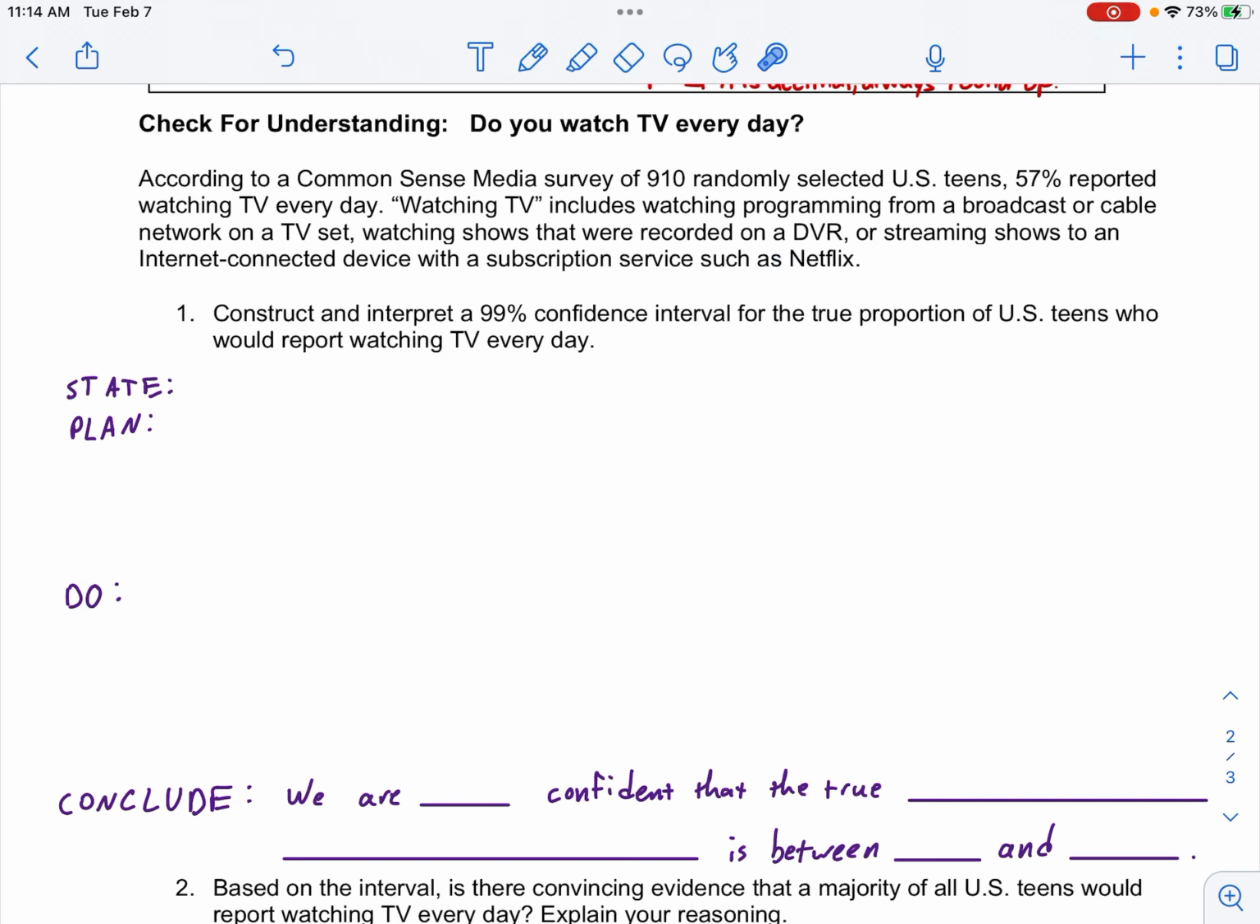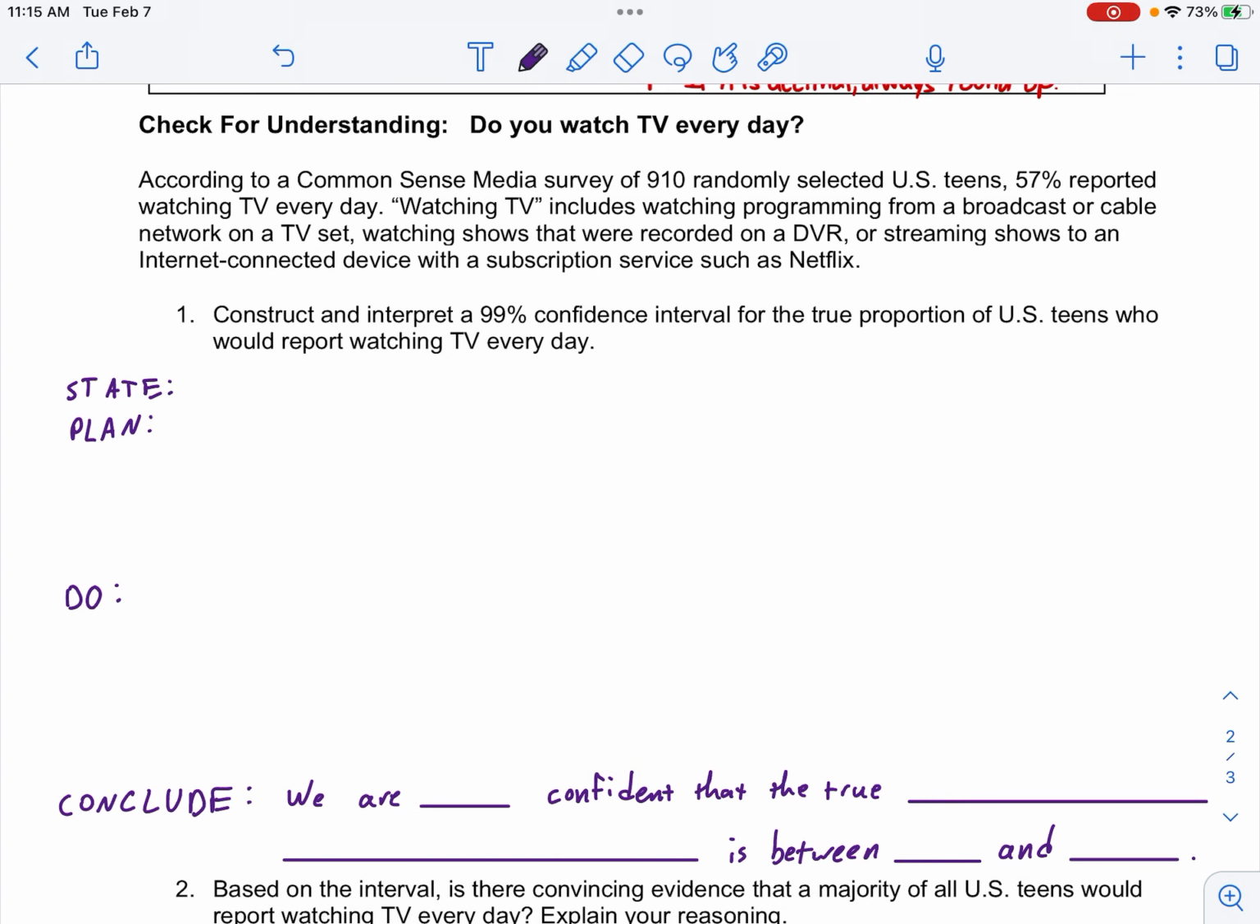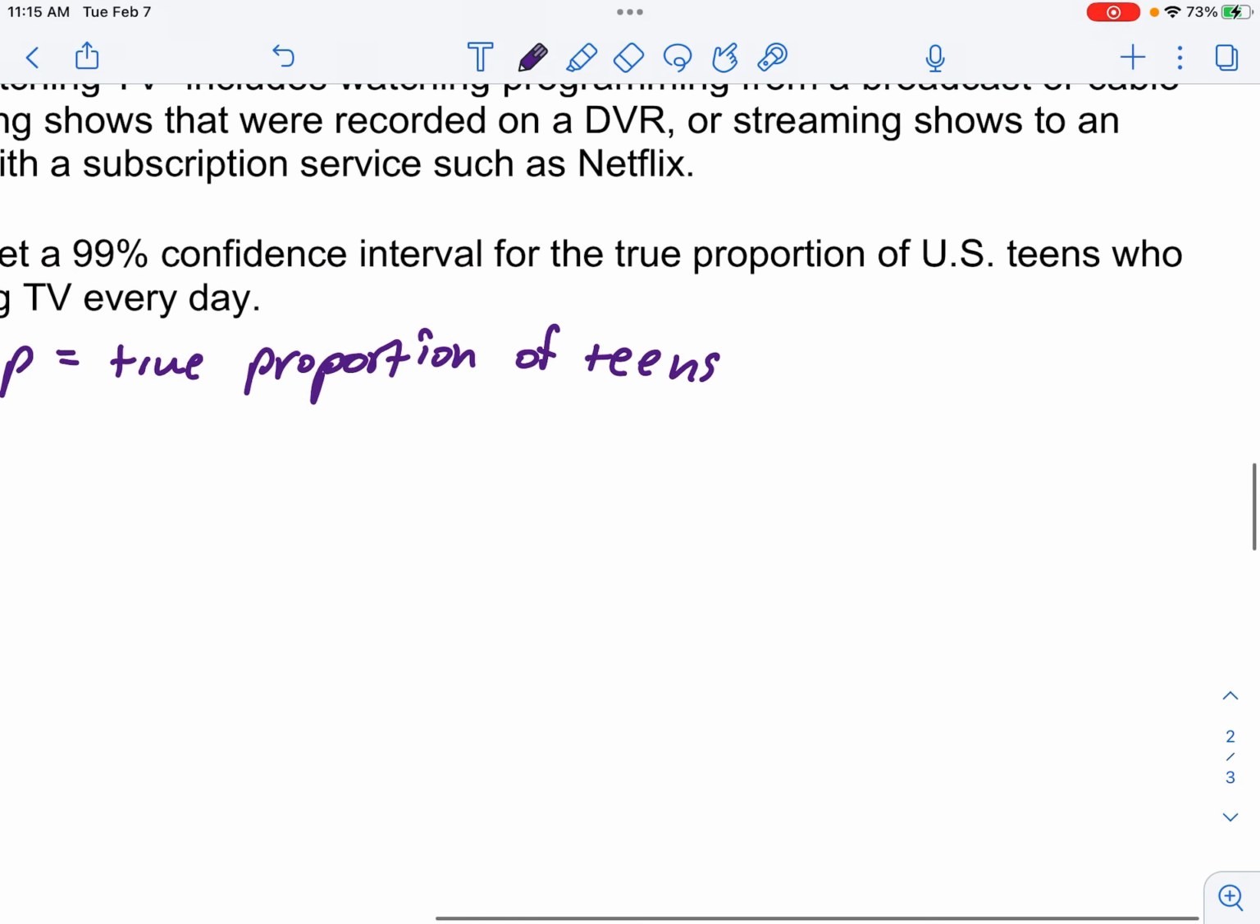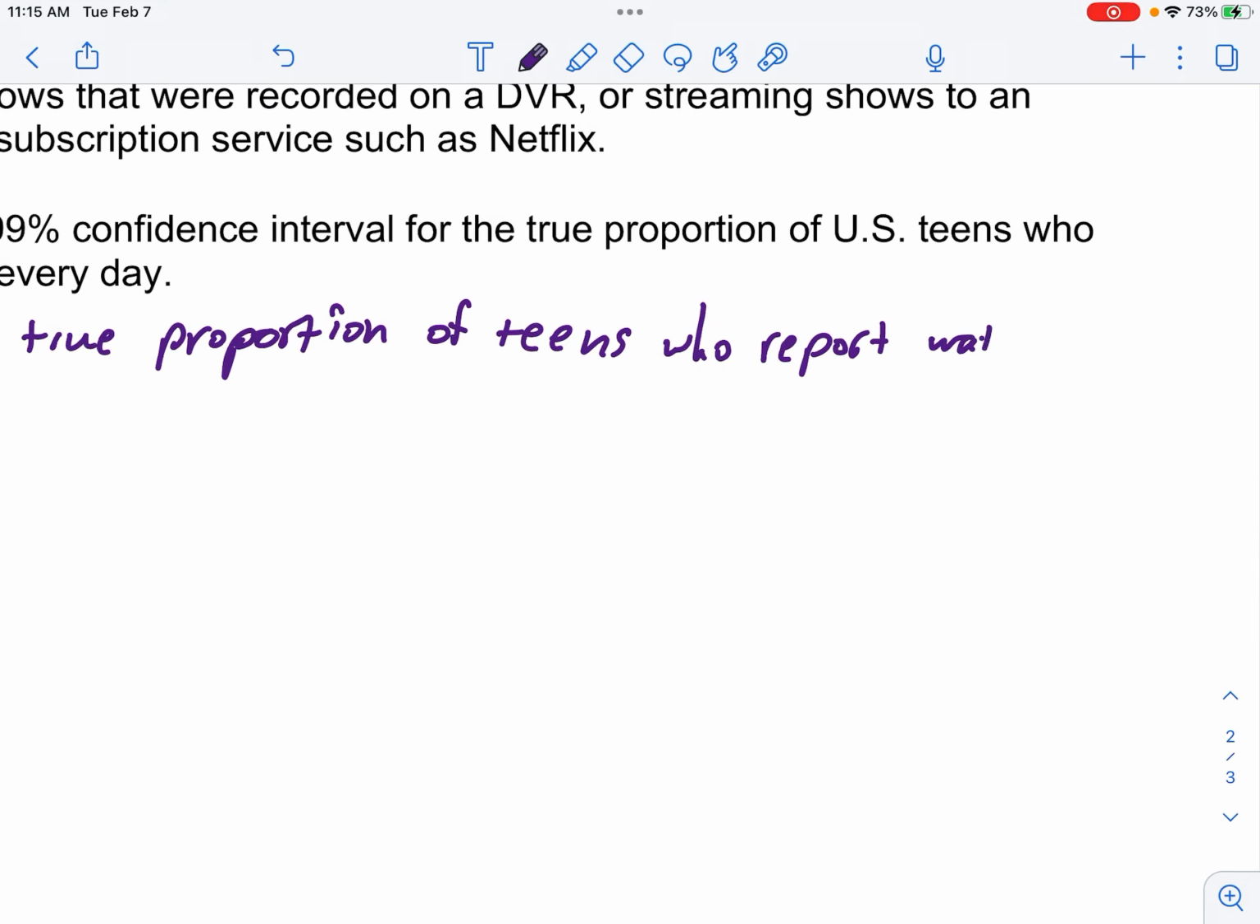Number one, construct and interpret a 99% confidence interval for the true proportion of teens who report watching TV every day. So we're going to do state, plan, do, conclude. State is simply, what is our goal here? Our goal is to make a 99% CI, that's confidence interval, for P, and P is the true proportion of teens who watch TV every day, who report watching TV every day.